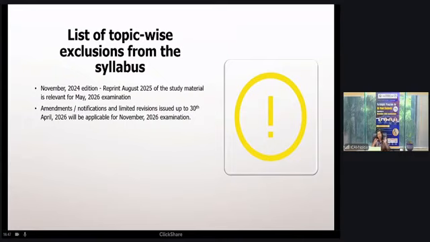Generally, consequential amendments are very minor amendments. They do not affect the major provisions of the standards, but yes, you should be aware of those.